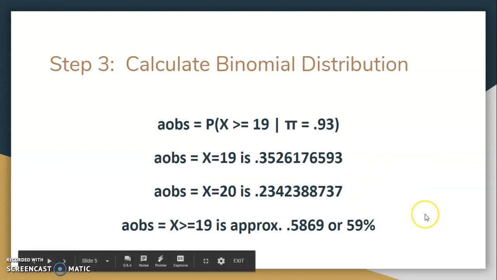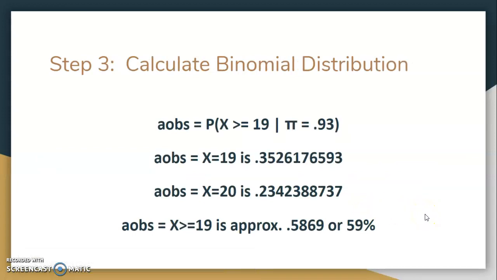So step 3, we're going to calculate the binomial distribution. So we're going to determine our alpha observed, looking for the probability that x is greater than or equal to 19, given that pi is equal to 0.93.